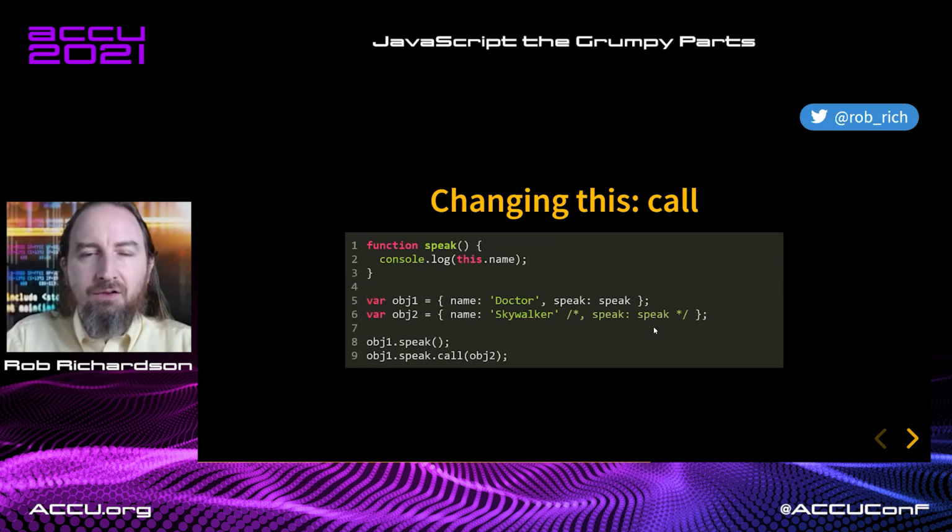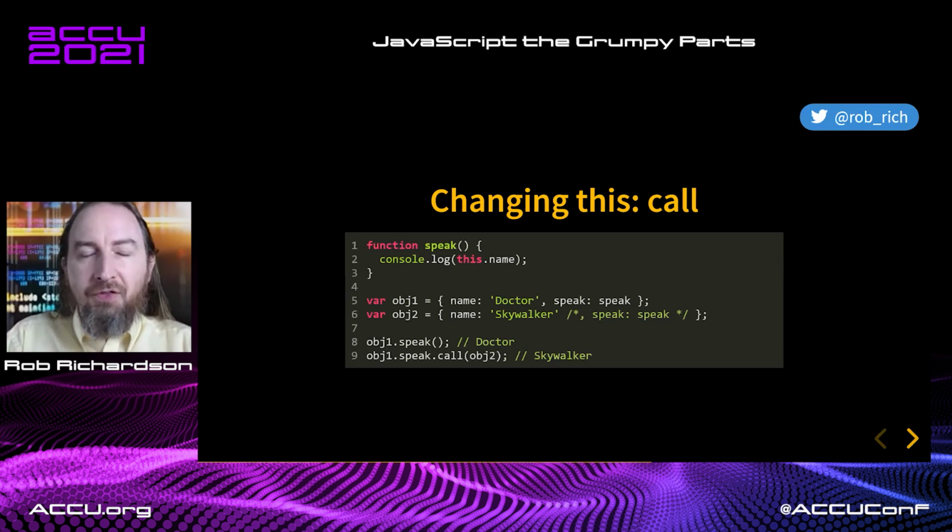Here in object 2, we're not going to define speak. Rather, we're going to call obj1.speak, that does doctor as we expect, and obj1.speak.call(obj2). So we've passed in our this as obj2. This.name is now obj2's, and we get doctor and Skywalker. Nice. We were able to change this with call.